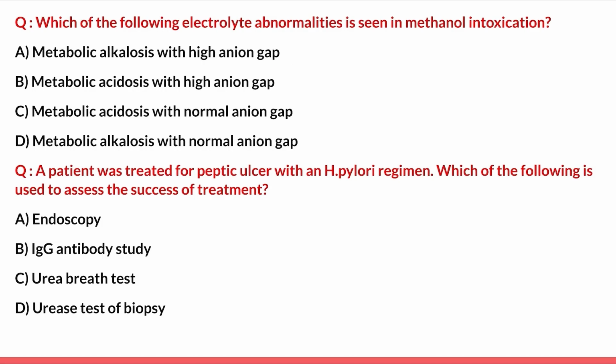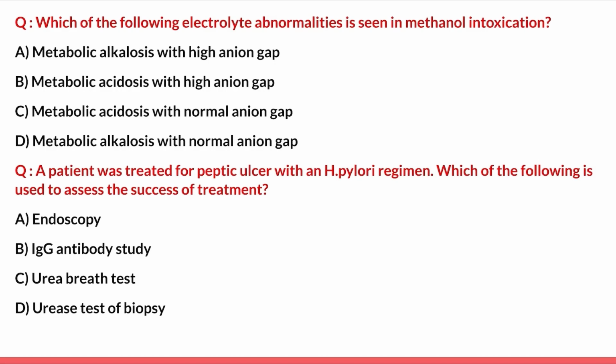Next question. A patient was treated for peptic ulcer with an H. pylori regimen. Which of the following is used to assess the success of treatment? And the options are endoscopy, IgG antibody study, urea breath test, and urea test of biopsy. So they are asking which is the best for follow-up. So option A is endoscopy. It is generally not done because it is invasive and it's difficult to follow up.